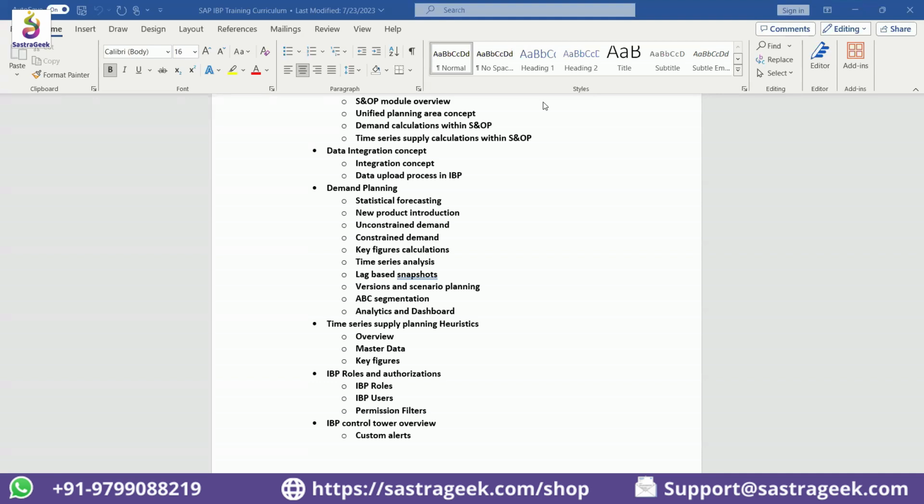Having said that, if you are a fresher, you have no exposure to SAP, even in that case, I have seen people learning IBP so fast because it's a fresh mind, first of all, right? They don't have a background of MRP. They don't have a background of PP. They start getting into the planner's hat as soon as possible, and then they start understanding the integration prerequisites as well.